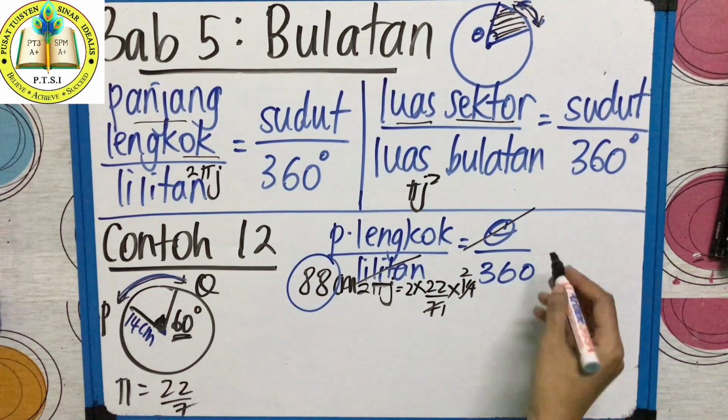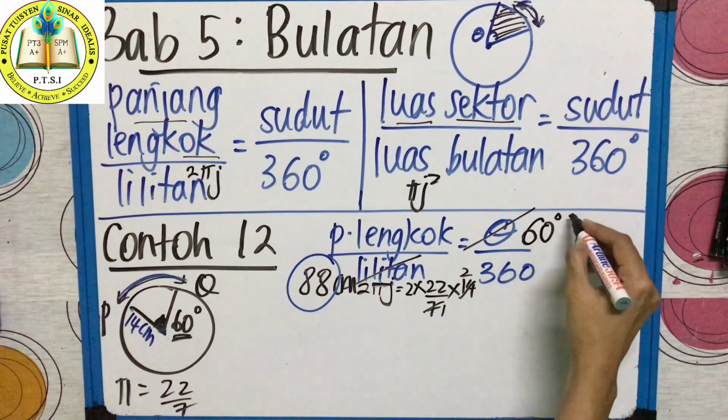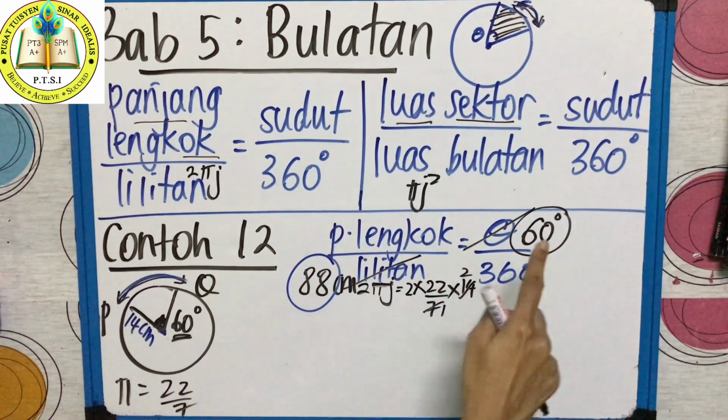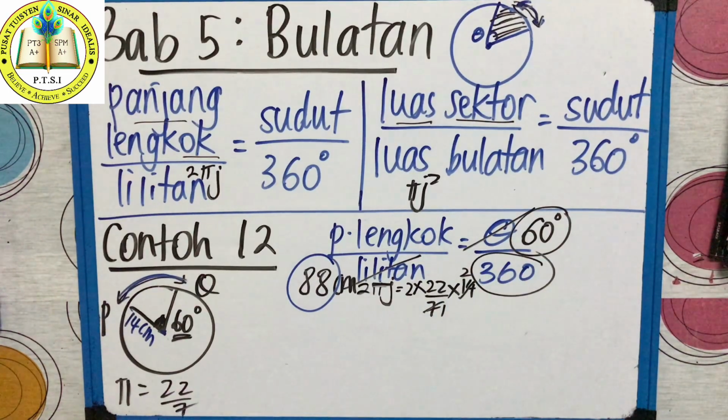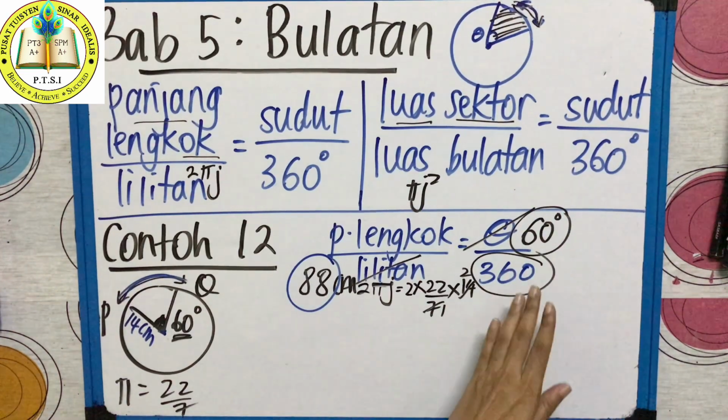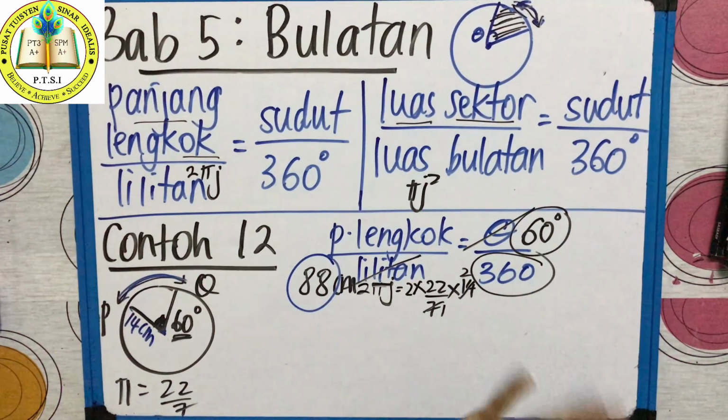60 degrees. Sudut 60 darjah. So cikgu bulatkan. So you have these two values. And 360 ni sudah tetap. It's already fixed. 88, you get ready. Sudut 60. Then the full angle 360 is already fixed.